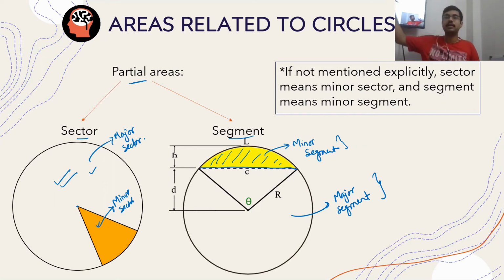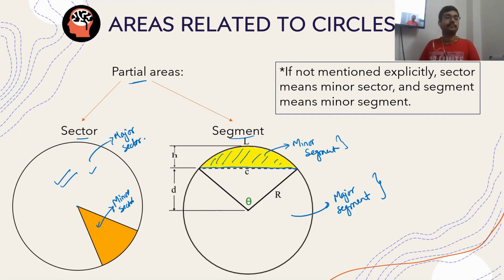This is a segment of a circle, and this is a sector. You know, when pie charts are made, suppose this is 30%, so this is this, then this is this. A pie chart is made of many such sectors that show the ratio of different parameters. Is this clear?